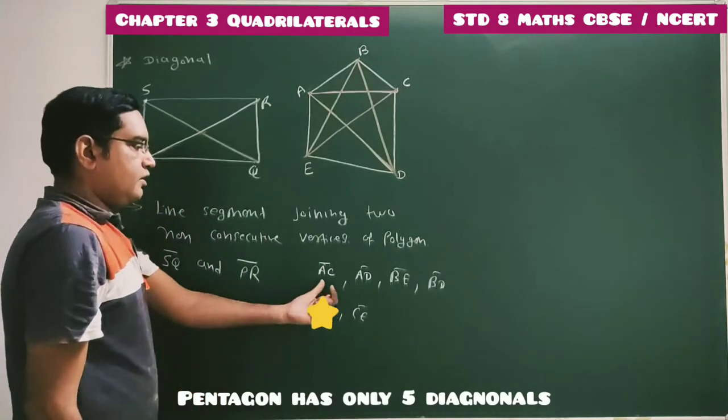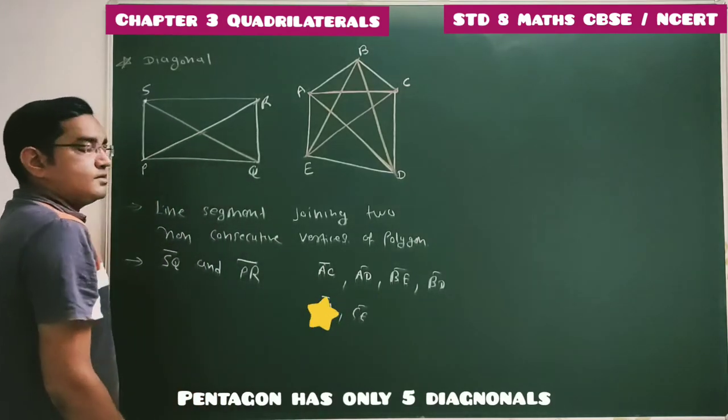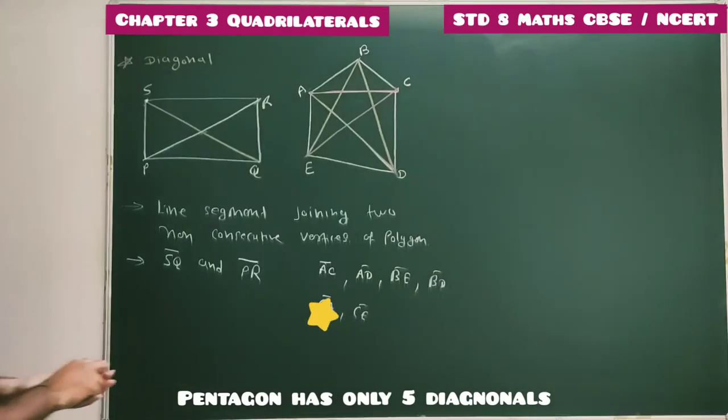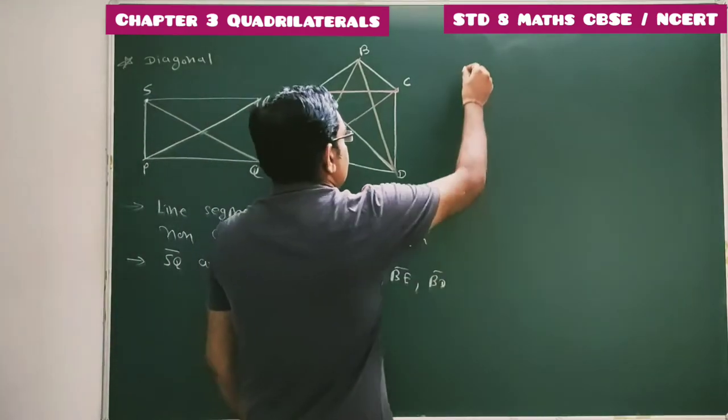Done. So total 1, 2, 3, 4, 5, 6 diagonals are there. Done. So this is how we now consider this one.